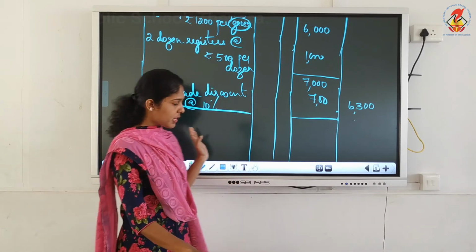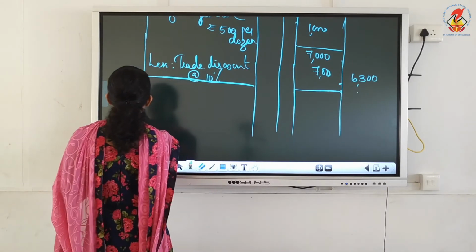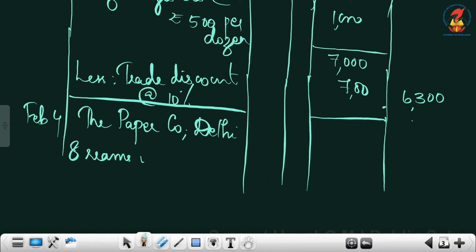The next one, the second transaction, is February 4th, the paper company, Delhi, that's the name of the seller. Then the items you write as it is given in the question, 8 reams of white paper at the rate of rupees 500 per ream.